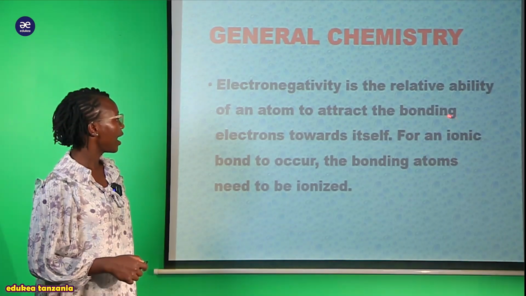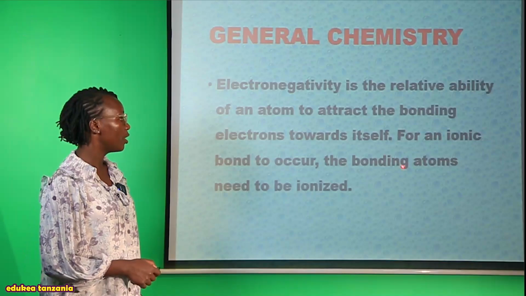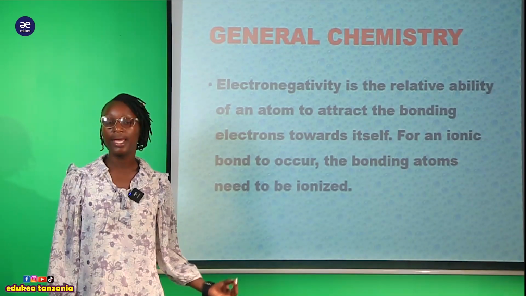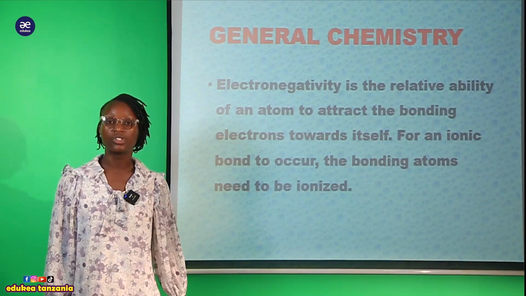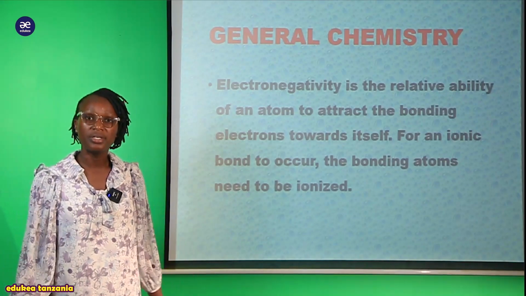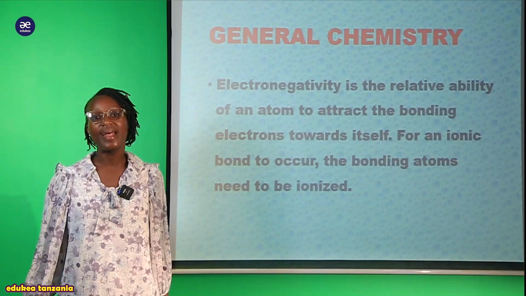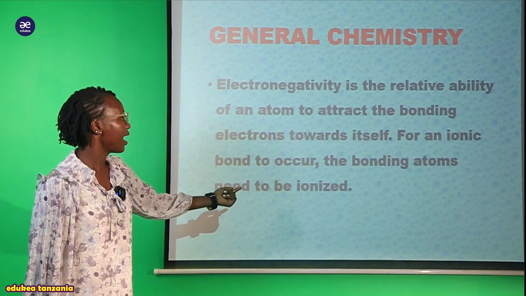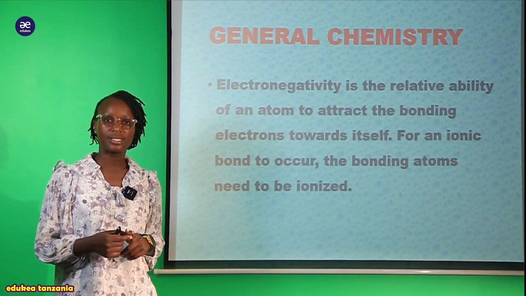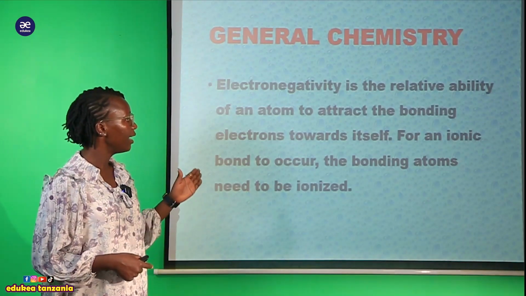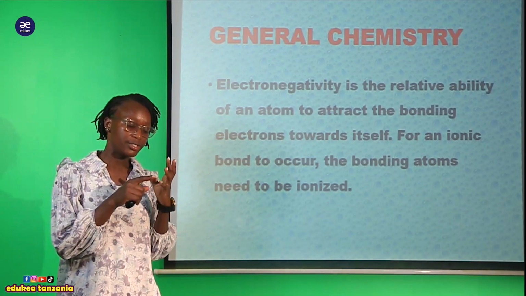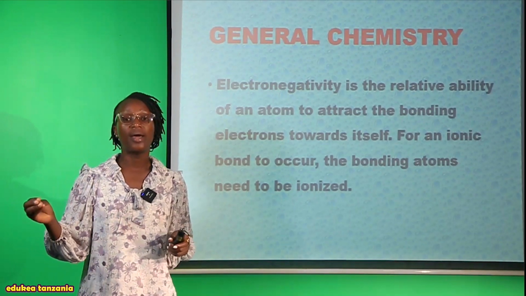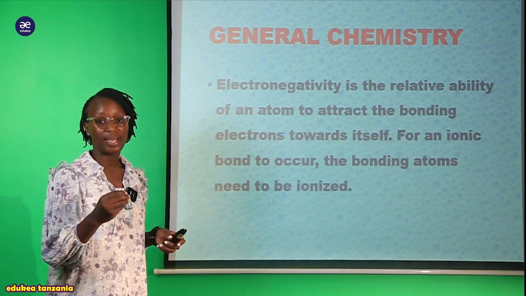So for an ionic bond to occur, the bonding atom needs to be ionized. Sasa ili ionic or electrovalent itokee, those atoms must be ionized. What does it mean? Maana kwamba lazima hii process ya ion itokee. Maana kwamba ili hii bond itokee lazima tuwe na charge of what? Tuwe na cation ambayo tayari ishakuwa ionized, lakini pia lazima tuwe na anion.